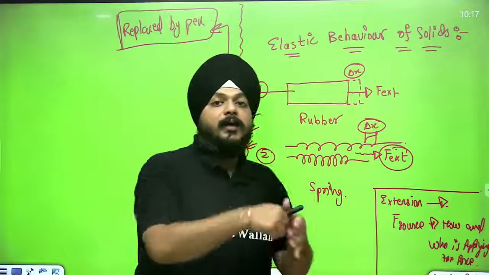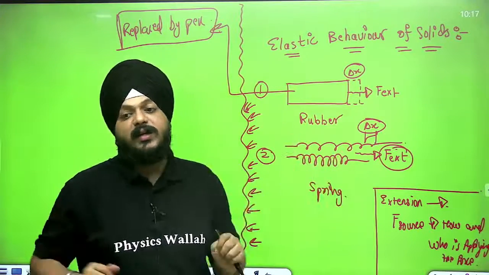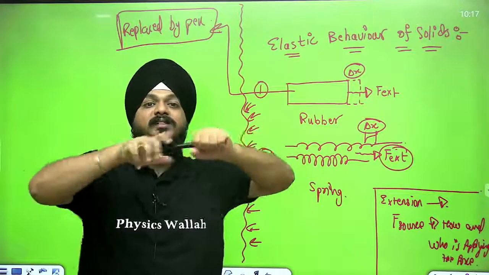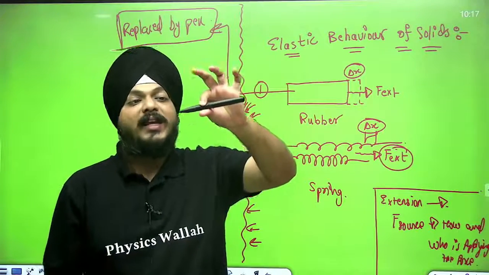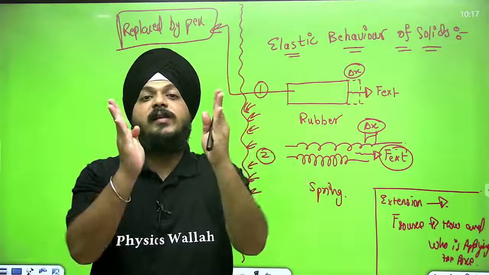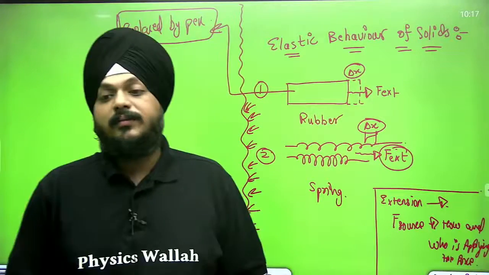If it is a spring and a human is manually applying the force, easily we are able to see the extension. But on a pen, if we are applying the force, it is difficult to see the extension. Instead of that, if you are keeping this pen into the crushing machine, immediately it will start compressing and will get burst out.